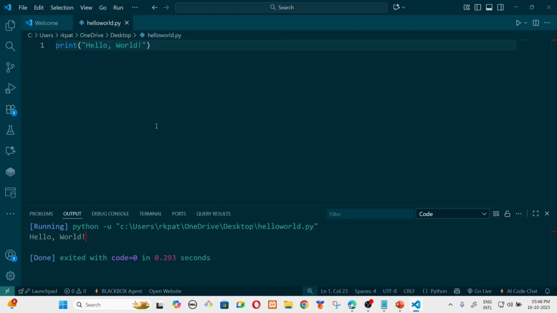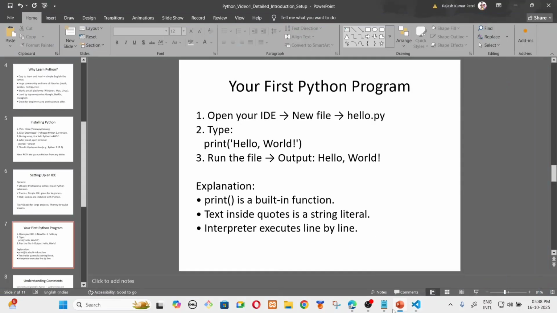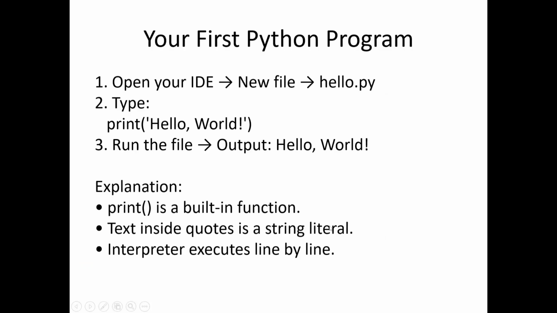Okay, so like this you can print something. So here what is print? Print is a built-in function which is already available in Python, so you do not need a different syntax to print something. It is already available there. You just need to use the print function.